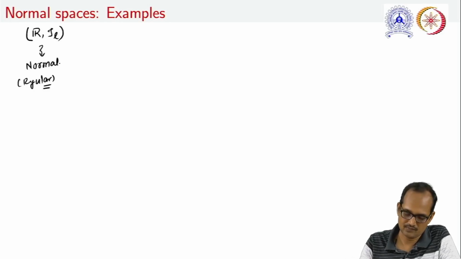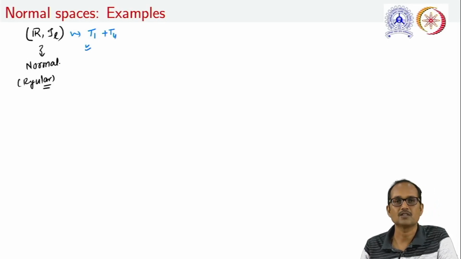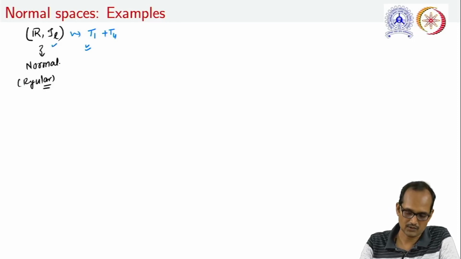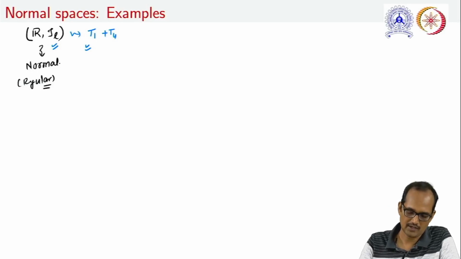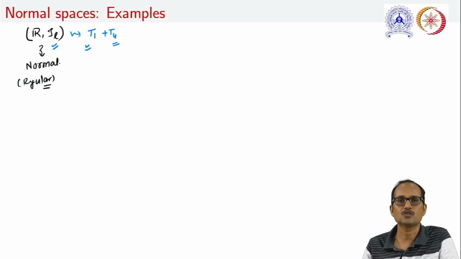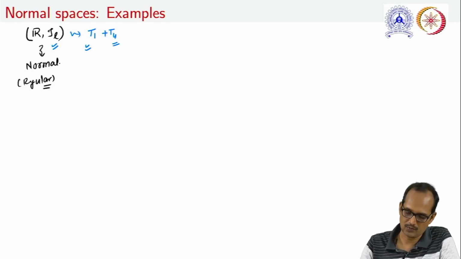How is this normal? Note that for normality we have to show that this is T1 plus T4. This space is T1 because this topology is finer than the Euclidean topology, and we have already shown that R with Euclidean topology is a T1 space. So again we have to justify only that this topological space is a T4 space. Now in order to justify it, let us take two closed subsets A and B of R, and they are disjoint.